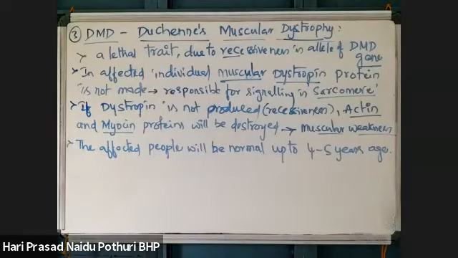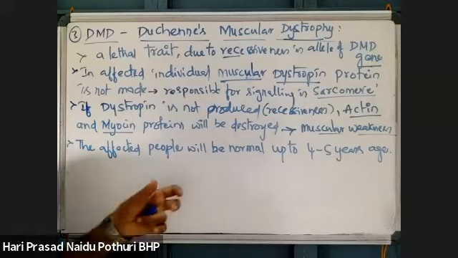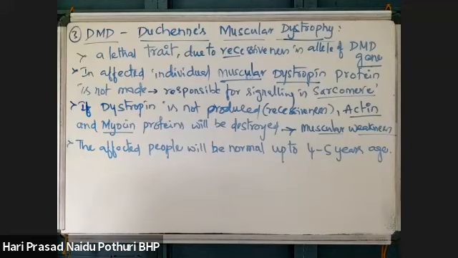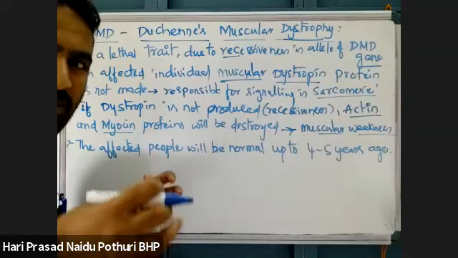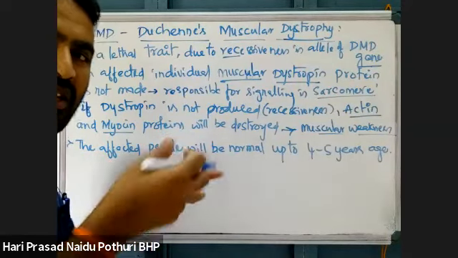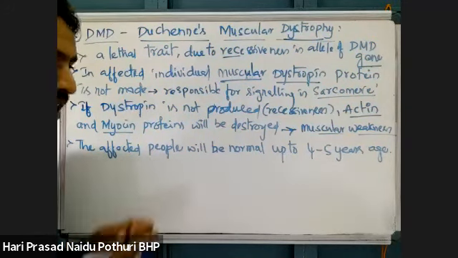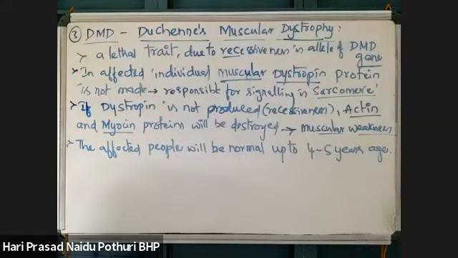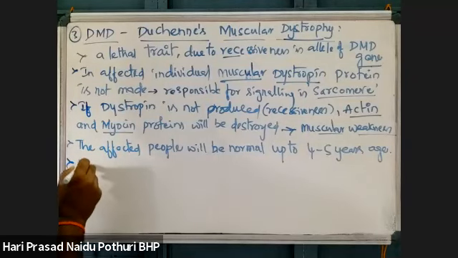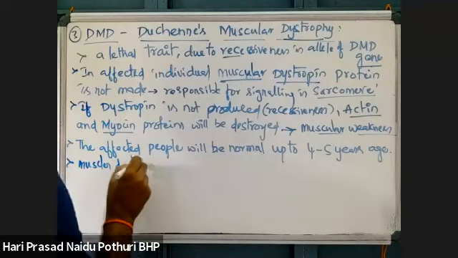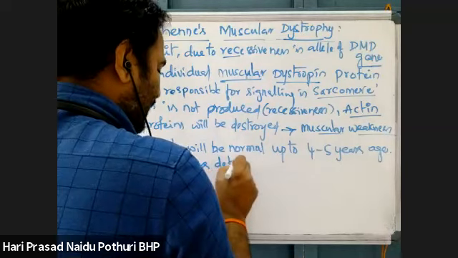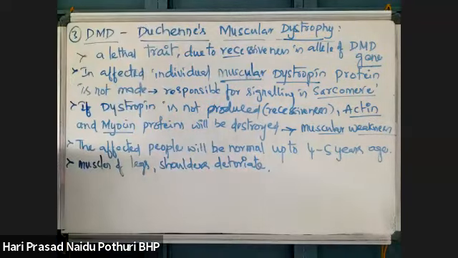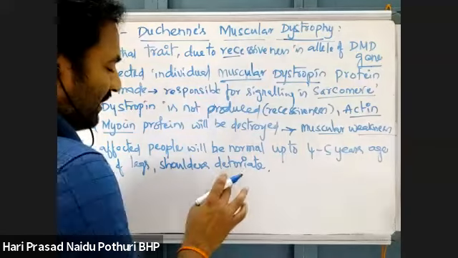As muscle is not functioning, the muscles of legs, hands and shoulders will deteriorate. Deteriorate means if contraction and relaxation is there, then only there is movement. Otherwise, there is no movement. So the muscles of legs and shoulders deteriorate. Deteriorate means there is no function.